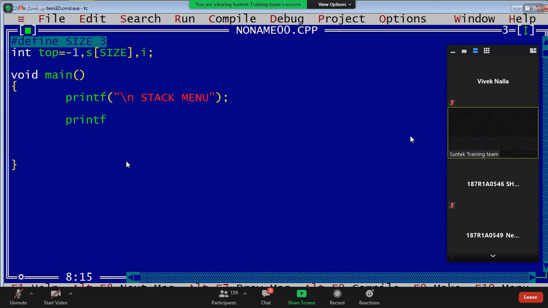Push, pop, display, and exit. These four options I want.